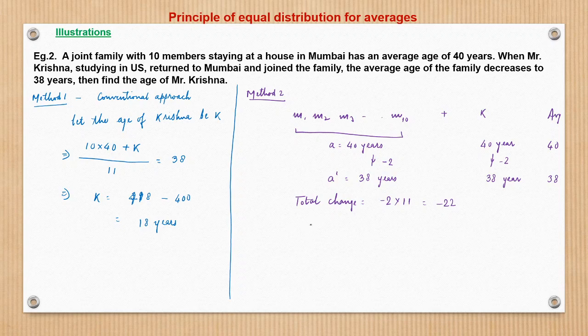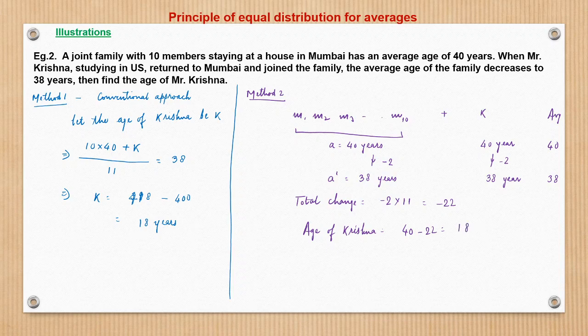So what is the age of Krishna? The age of Krishna would be nothing but the initial assumed age of 40 minus 22. So this becomes 18 years, same as what we got here.